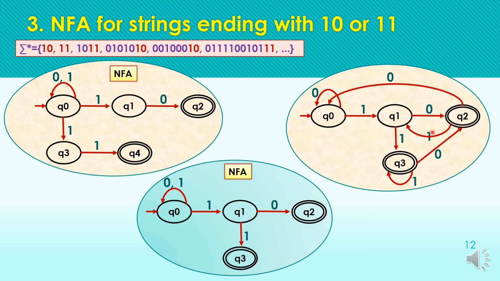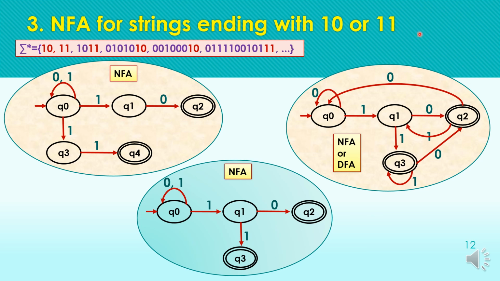And the last or third solution is a DFA. As DFAs are NFAs, we can also call it an NFA. This is a DFA because we have only one transition for one input symbol from a state.